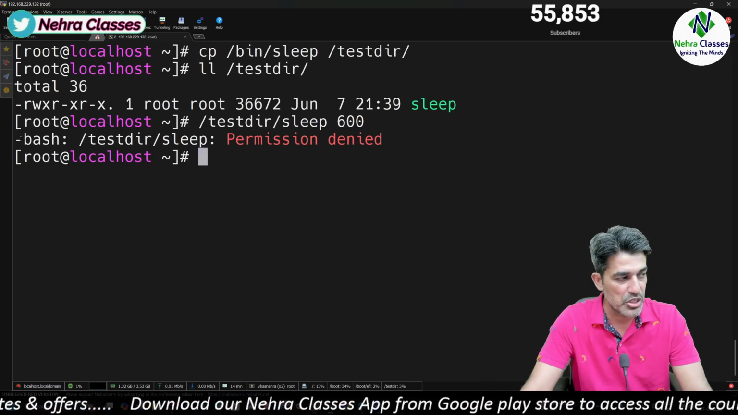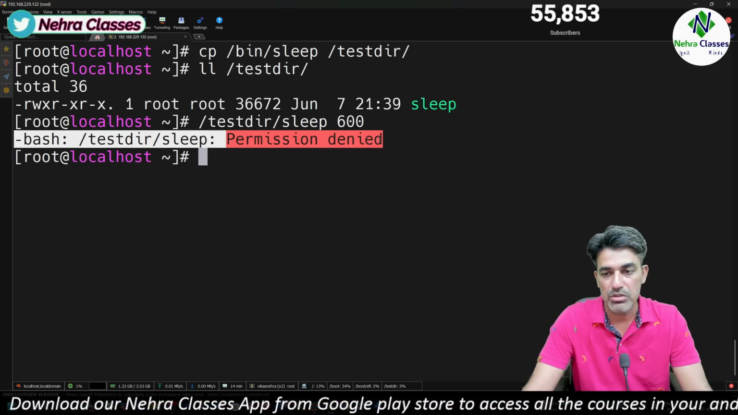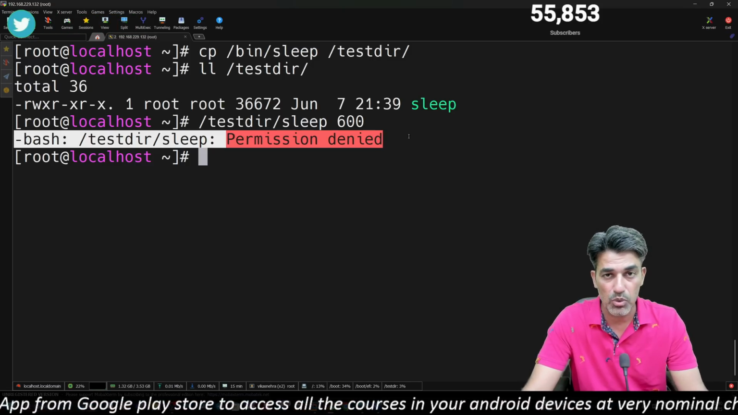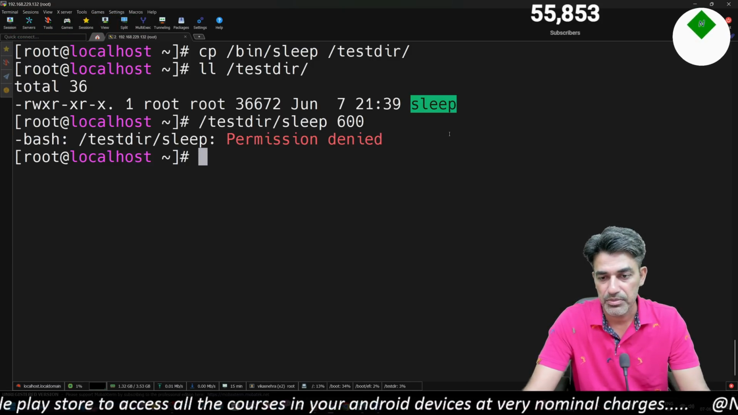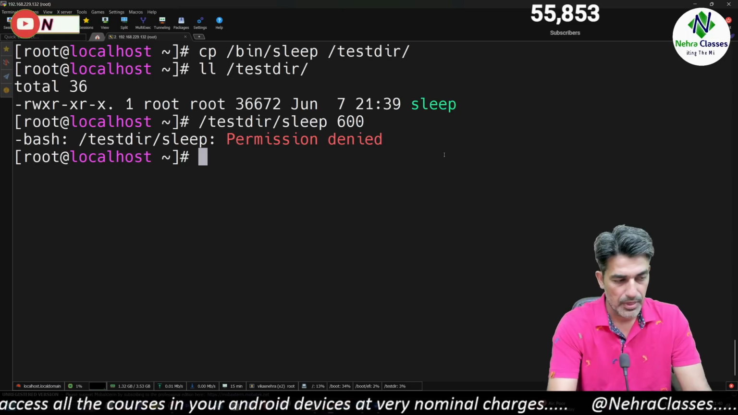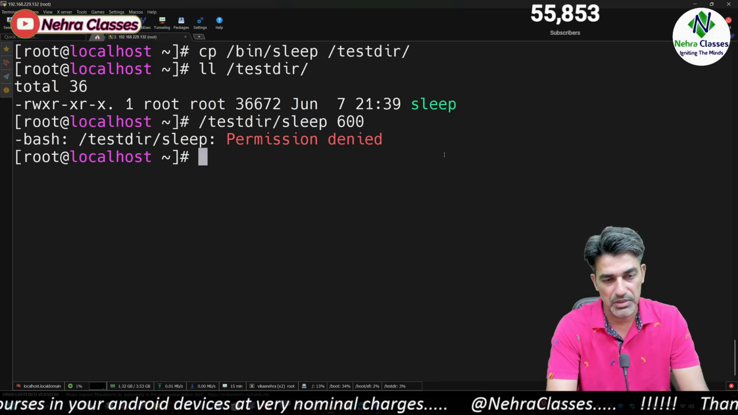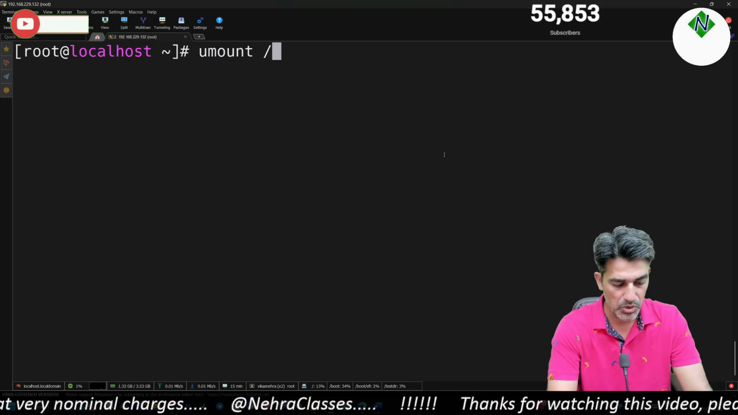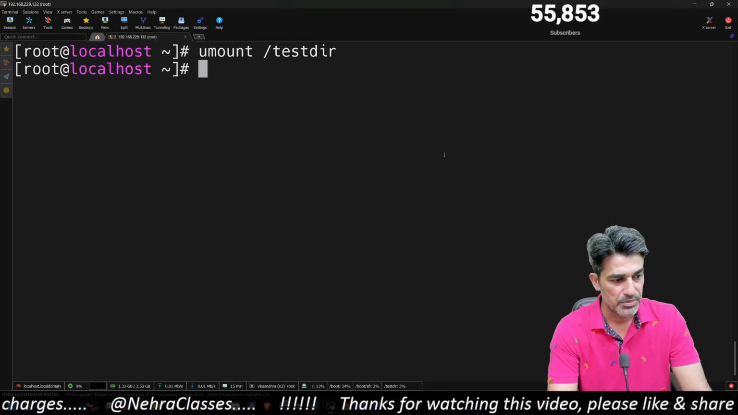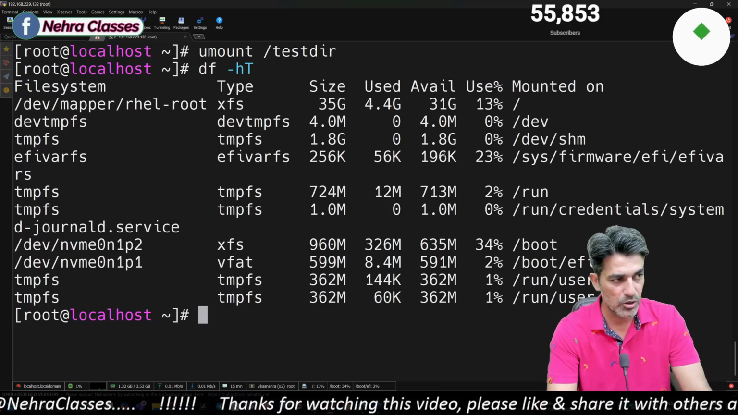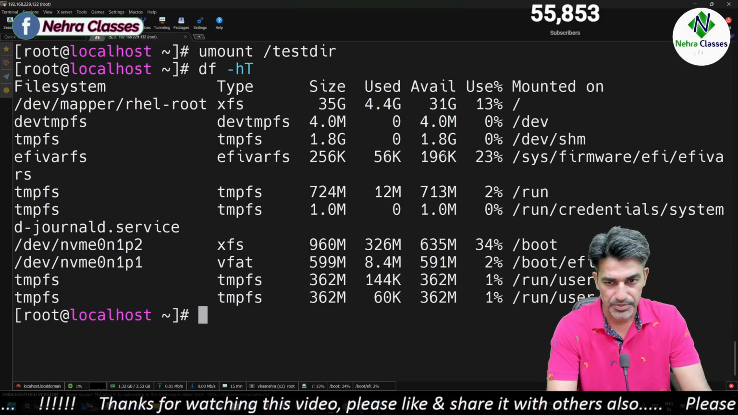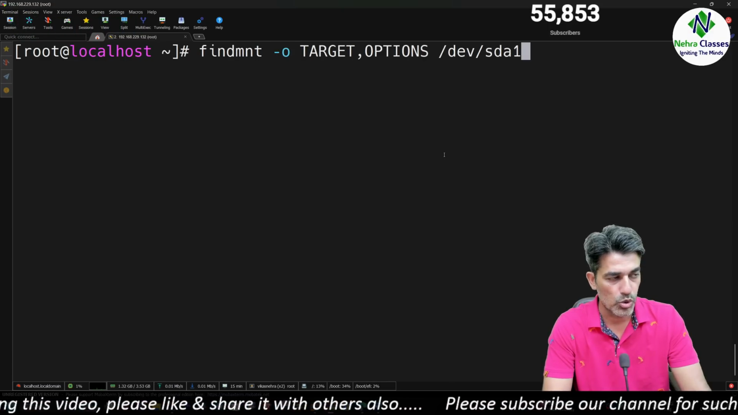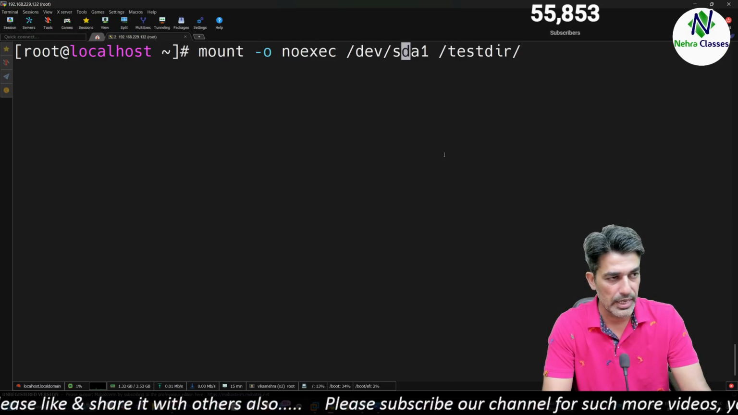So it will say permission denied. Why? Because the noexec option is enabled on the file system, which will not allow us to execute the binary files. If we disable this option, it will start working. How? Let me show you. So let me just unmount the file system first. Let's verify it in the output of df -h. And now let's remount it back without the noexec option.